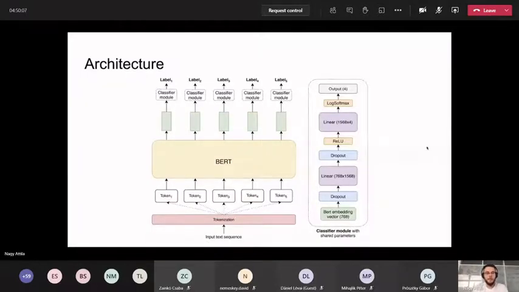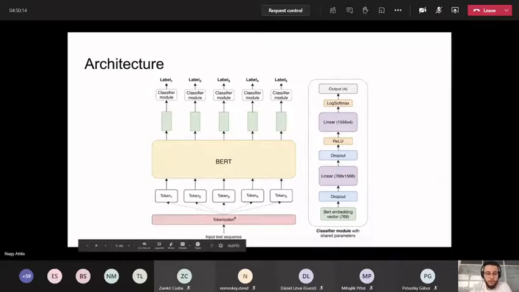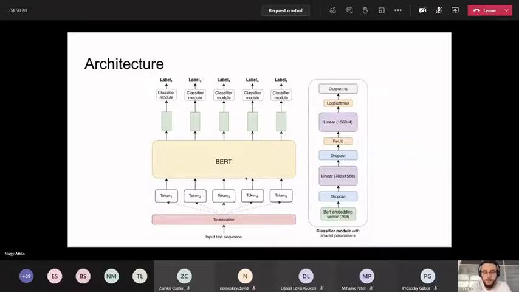So this is our architecture. This is a pretty standard setup for sequence labeling with BERT. We take an input sequence and tokenize it with BERT's tokenizer. BERT is going to receive a sequence of tokens with a length of 512, and it's going to output a hidden embedding vector for every one of these tokens. These vectors are passed on to a classifier module, which is the same in every time step, so it has shared parameters. It is just a feed-forward neural network with 2 hidden layers and dropout included.